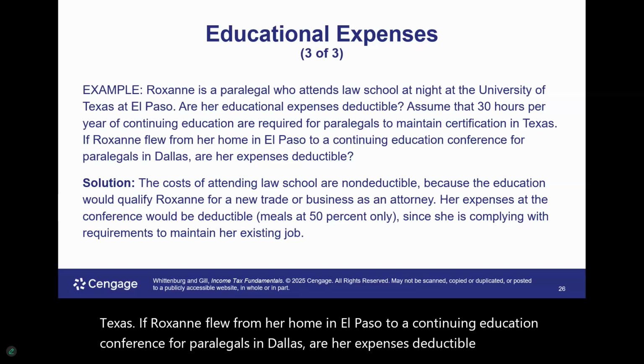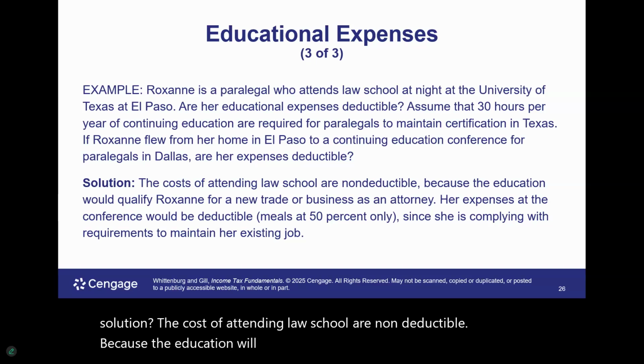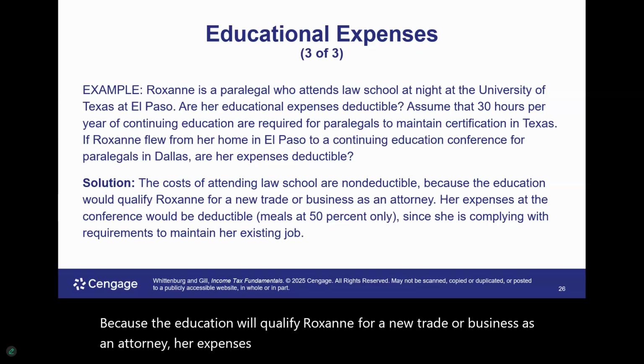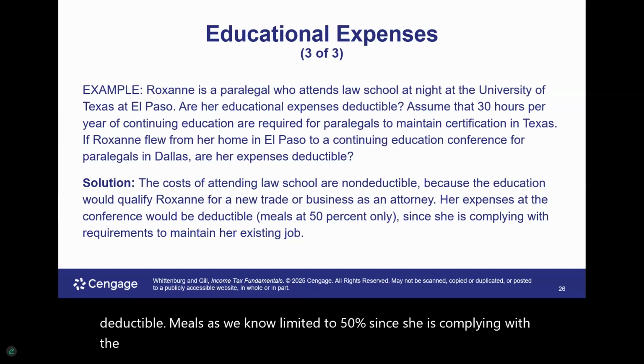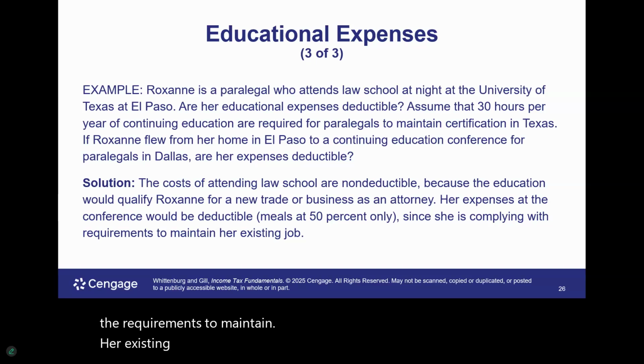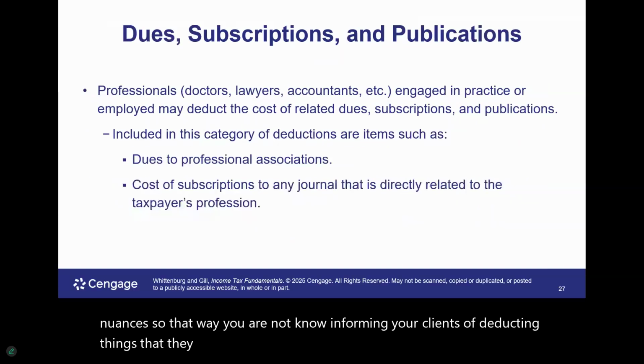So the solution: the cost of attending law school is non-deductible, because the education will qualify Roxanne for a new trade or business as an attorney. Her expenses at the conference, however, would be deductible. Meals, as we know, are limited to 50%, since she is complying with the requirements to maintain her existing job. So again, you want to have a clear understanding of these nuances, so that you are not informing your clients of deducting things that they actually cannot deduct.